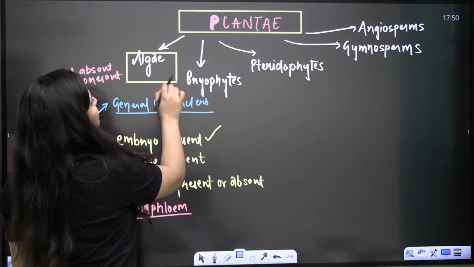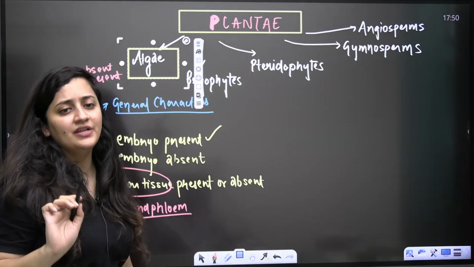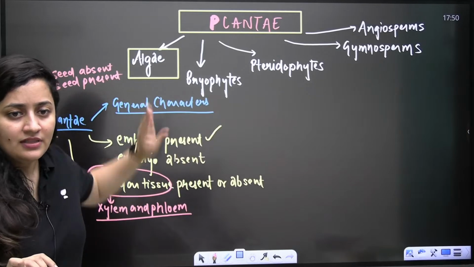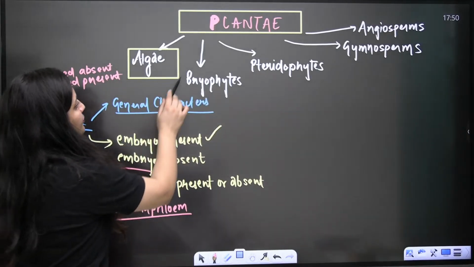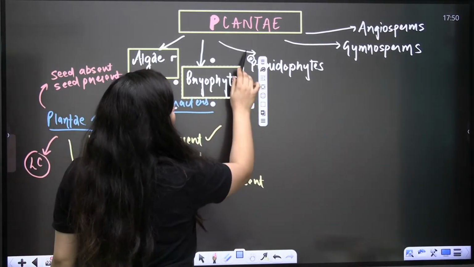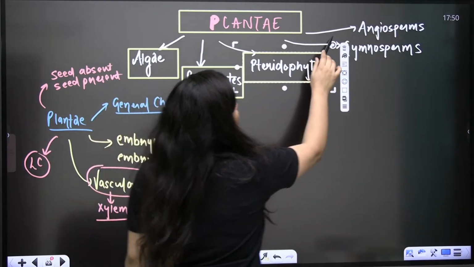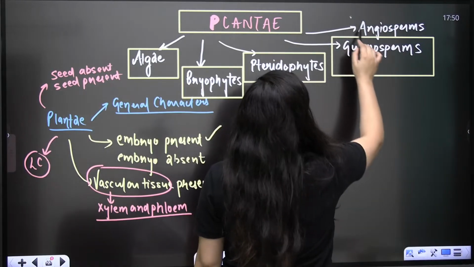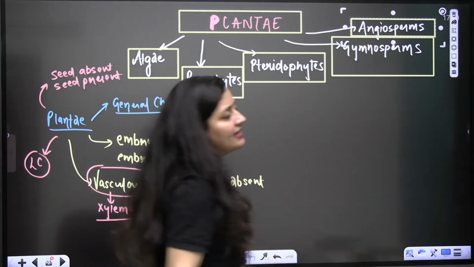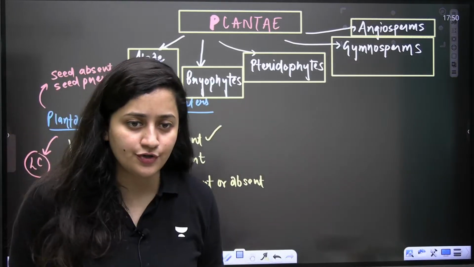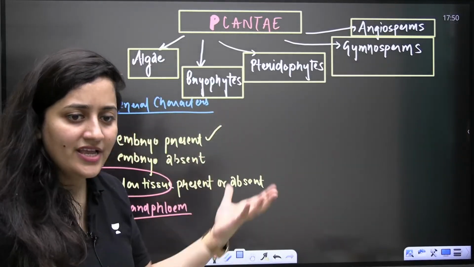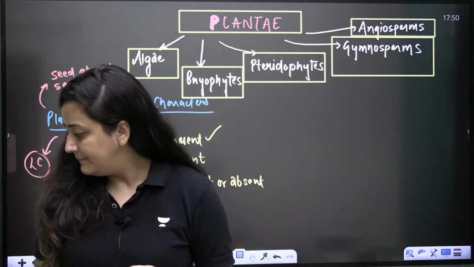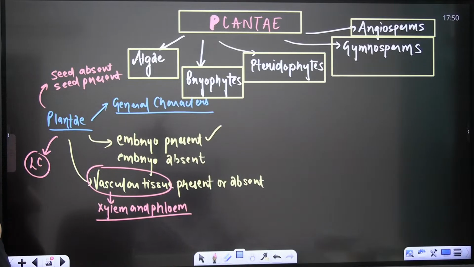So all of you, please type it in the chat section. Quickly, just type it in the chat section. The sequence: algae, bryo, pterido, gymno, angio. Everyone just repeat. Yes, algae, bryo, pterido, gymno, angio.